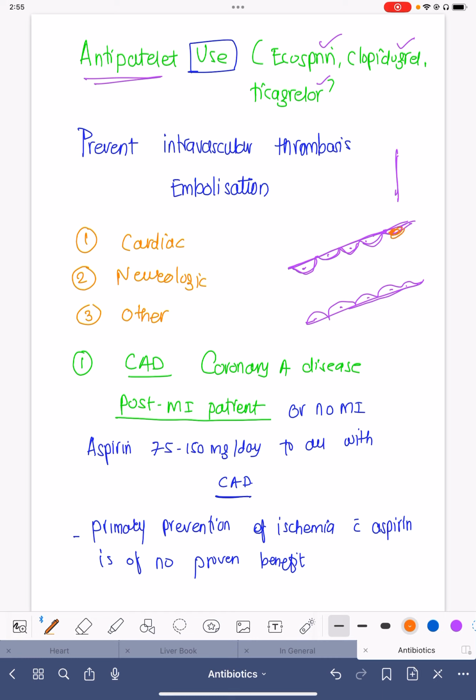Whenever there is injury to the endothelium, it will release many chemicals like thromboxane A2, endothelin, prostaglandin, serotonin. All these things will cause vasoconstriction, which is the earliest response to any endothelial injury.